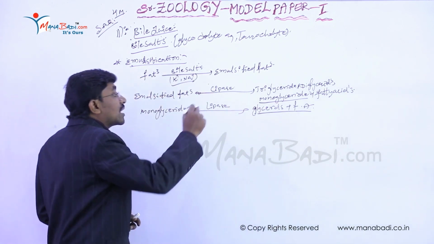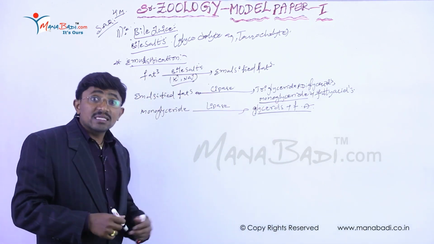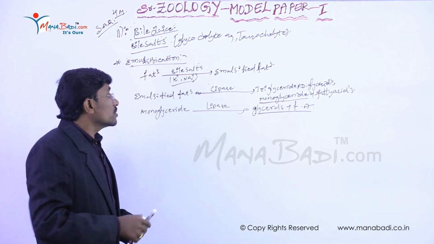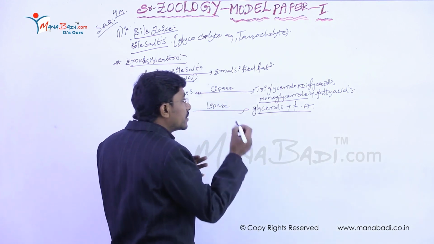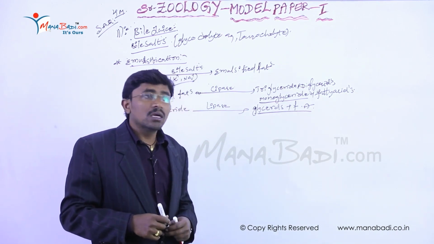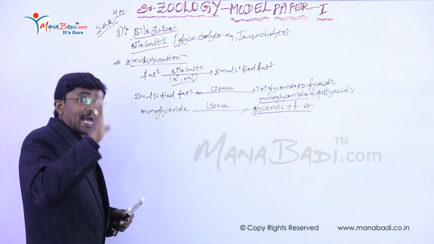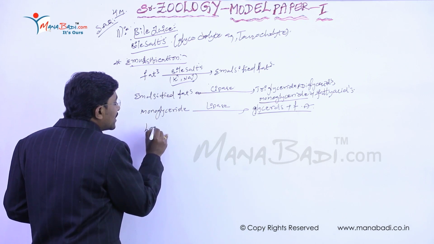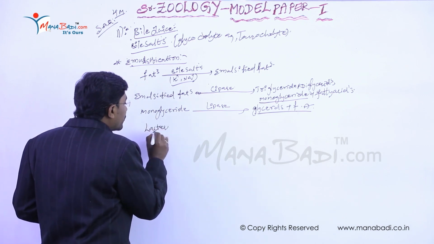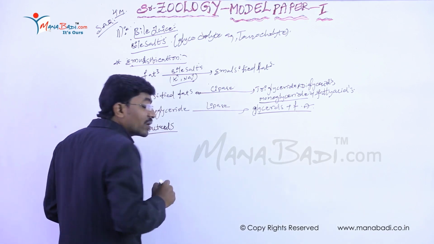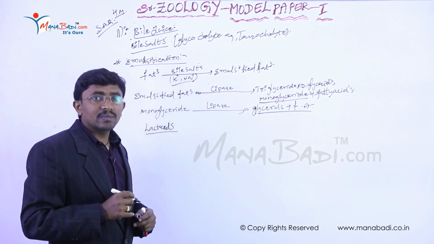So these are first converted into micelles in the mucosa of the intestine. These micelles are absorbed into the mucosa of the intestine, right? By the lacteals especially. These lacteals are one of the lymphatic vessels, right?